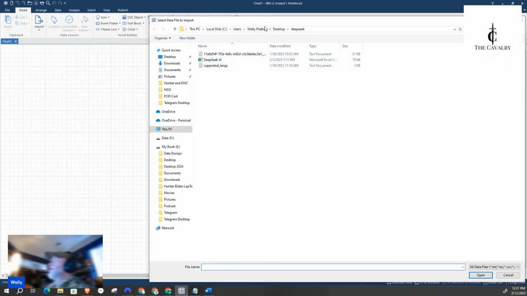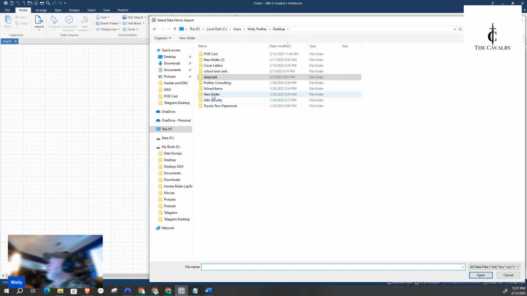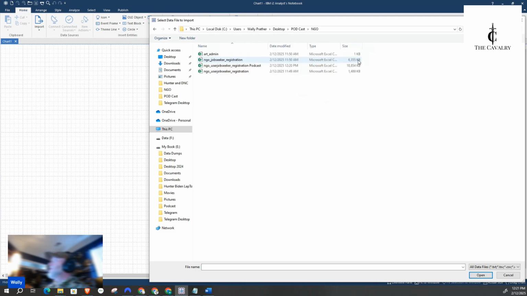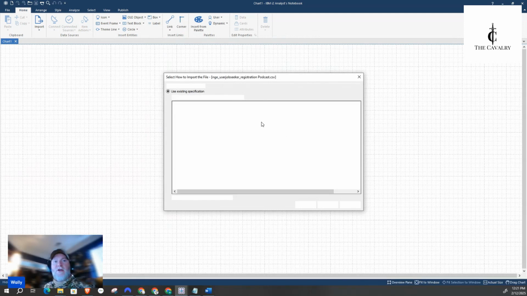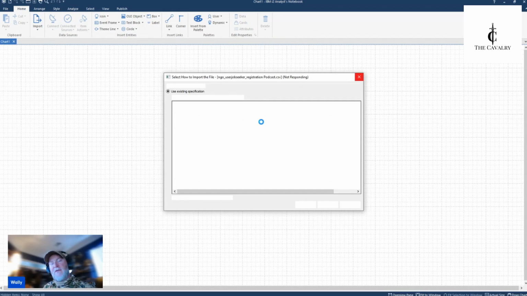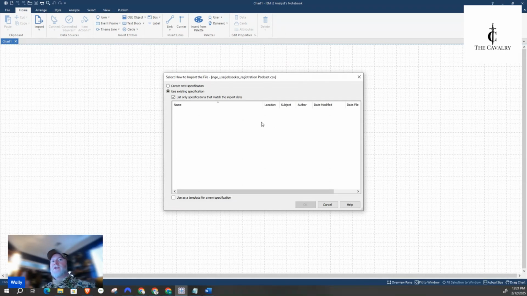So, okay, we're going back to podcast, and then NGO, and then the file that I just showed you, and we're going to open that. From here, I have to build the actual algorithm that's going to import that file and then visualize it. Think of it as A to B: A touches B, B touches C, C touches D, etc. And that can go as long as you want, thousands of rows, if you choose to take the time to do it.